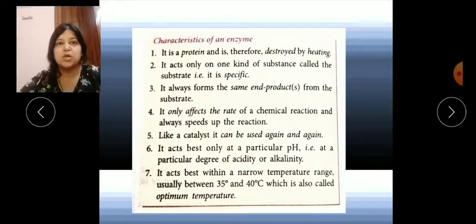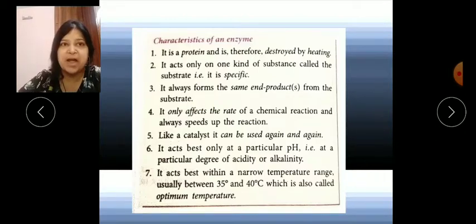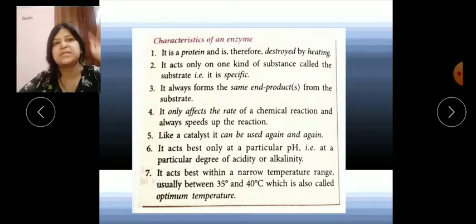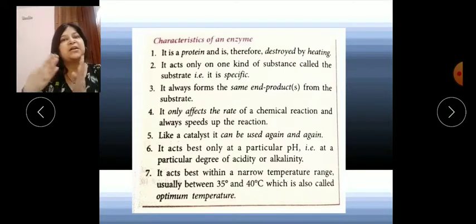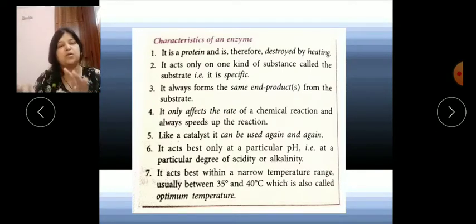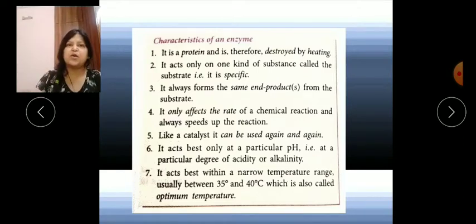by heating. Now children, the second property is that it acts only on one kind of substance. I told you in the Zoom class also, they are specific. Like every lock has a specific key that can open it, every enzyme has a specific substrate. For example, salivary amylase is an enzyme present in our saliva. It acts on starch only; it converts the starch into glucose only.